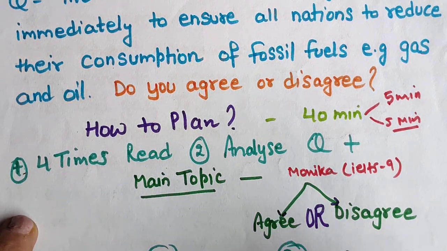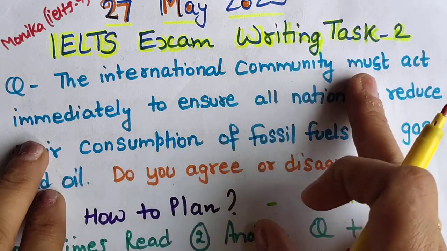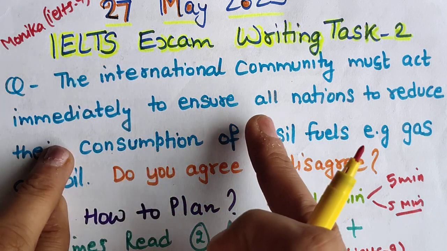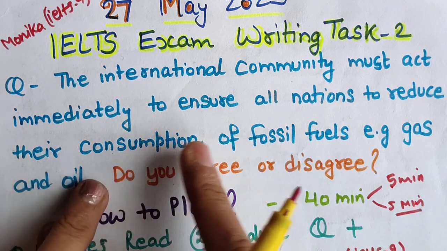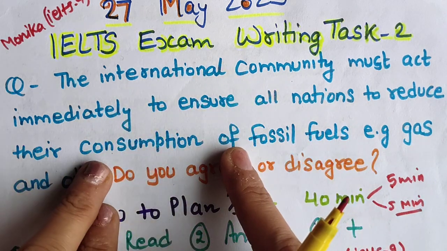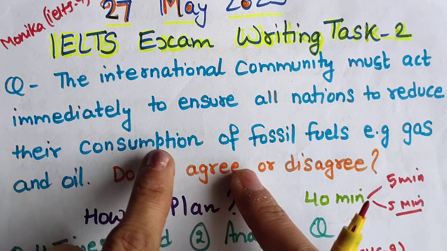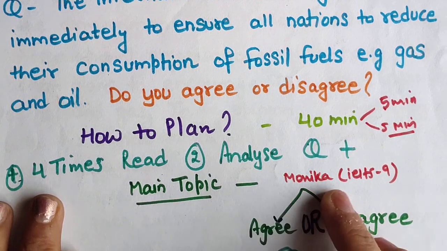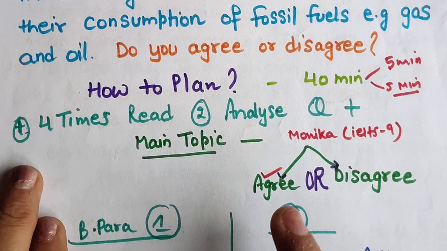Okay, so the main topic here, we can just see this. Immediate action should be taken by these international organizations to encourage or ensure the nations to reduce consumption. So the whole statement is the main topic actually. We will discuss why I agree. So the main topic is as we know, and I will agree with that statement. So why do I agree?